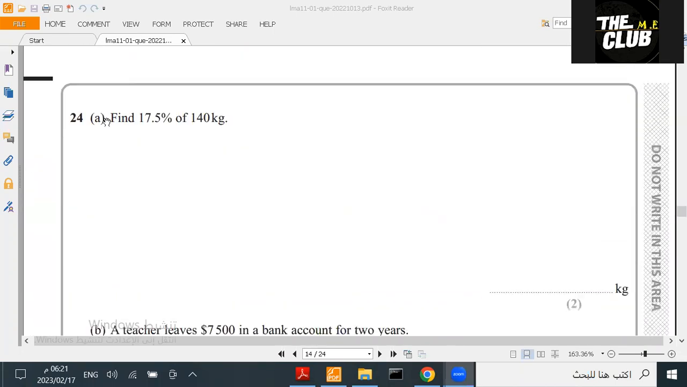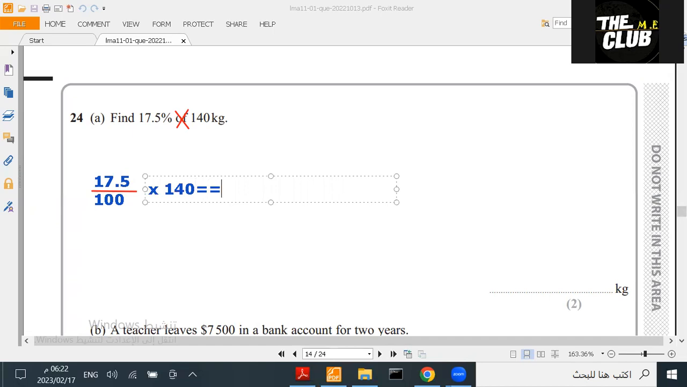Question 24. Find 17.5% of 140 kilograms. As we said before, the first thing we do is remove the 'of' and put multiply here, meaning we multiply them. And 17.5% becomes 17.5 divided by 100. Then you multiply it by the number in front of you. I draw the fraction line here, and then multiply by 140.